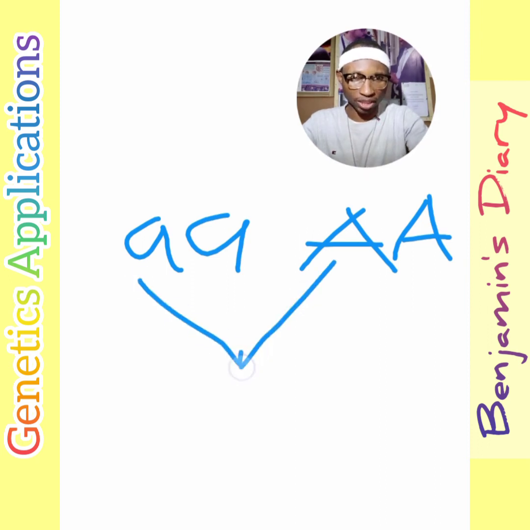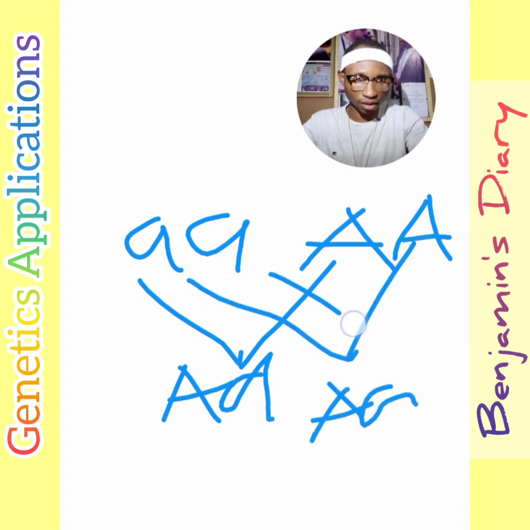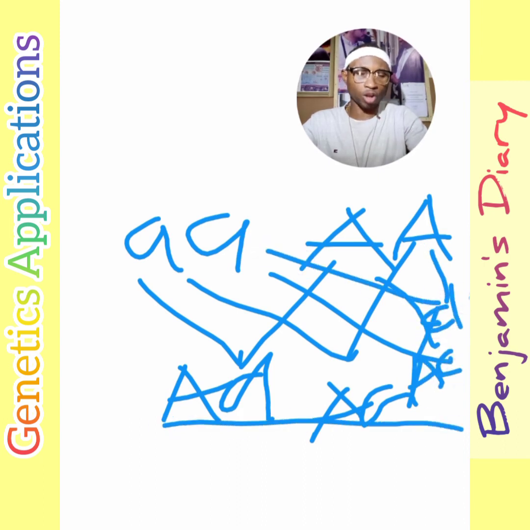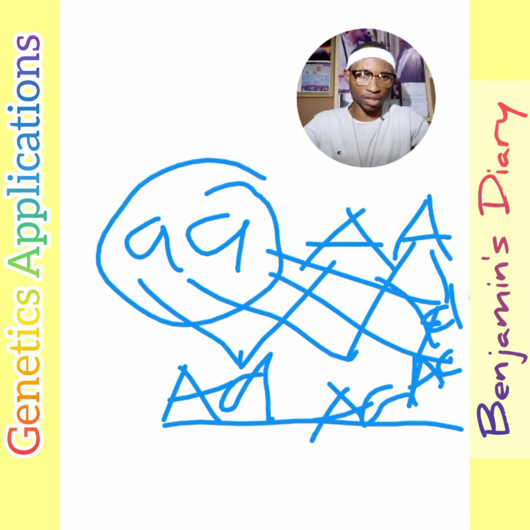So if we cross-match, we're going to have this, this, so we have all heterozygous pigment. That's for the woman. That's because we knew the genotype of the father, which is homozygous recessive for albinism, while the mother we had claimed will be either homozygous pigmented or heterozygous pigmented. Nobody told us anything about the genotype of the mother. But let's take a look at the mother being heterozygous pigmented.